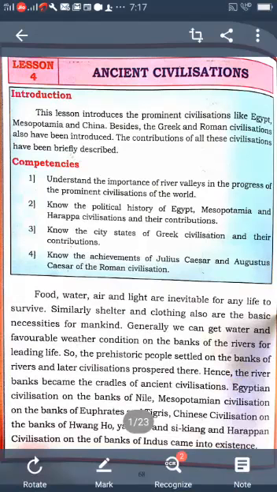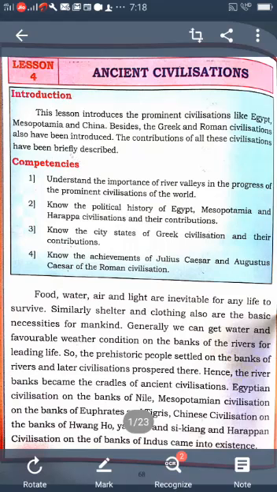Pharaohs built many pyramids in Egypt. Cleopatra and Hatshepsut were the women rulers of Egypt. They ruled Egypt. Cleopatra was the last ruler of this dynasty. Understood? Even after Cleopatra, Egypt became a province of Rome.